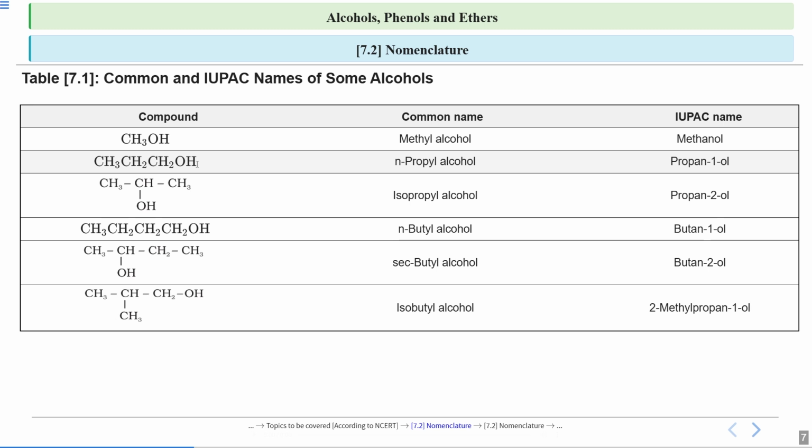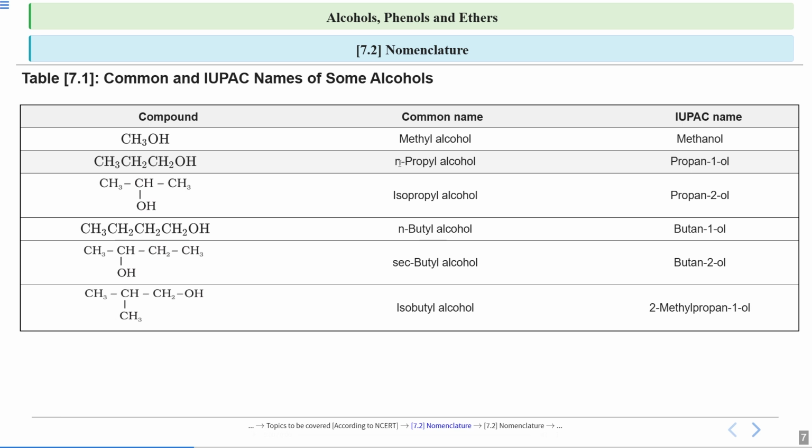Now look towards the second compound. In the second compound, while we write the common name, we write the alkyl group. Since there are 3 carbon atoms, the root word will be propyl. This will be propyl, and at last we write the word alcohol. So this is propyl alcohol. And again, this N over here represents that this is a linear chain. There is no branching in this chain.